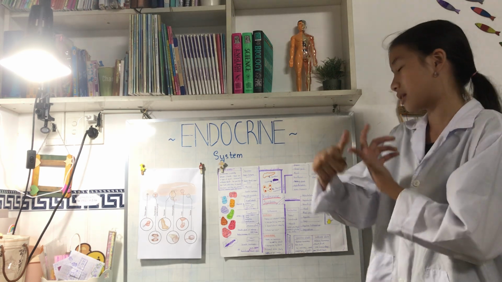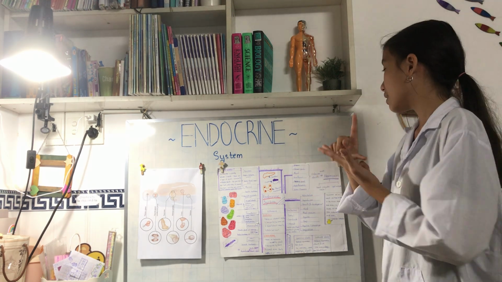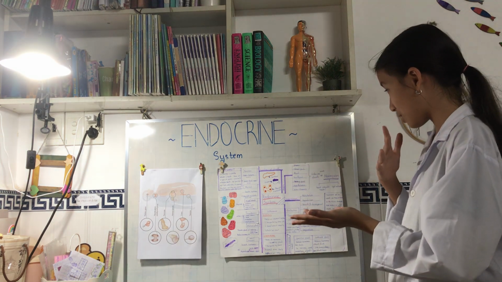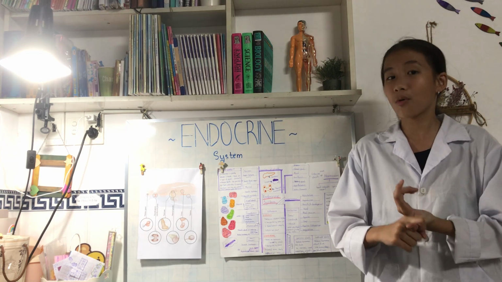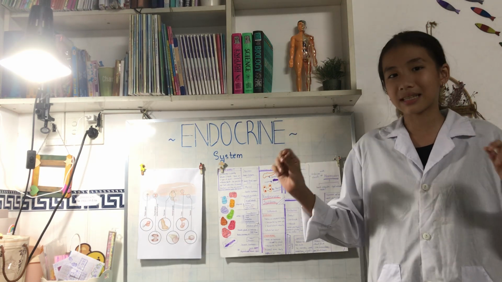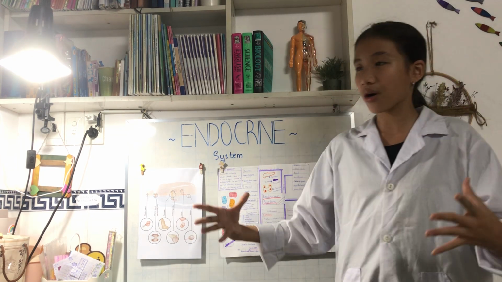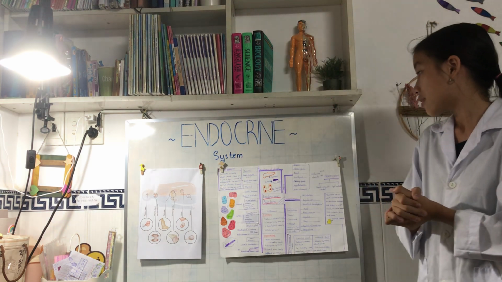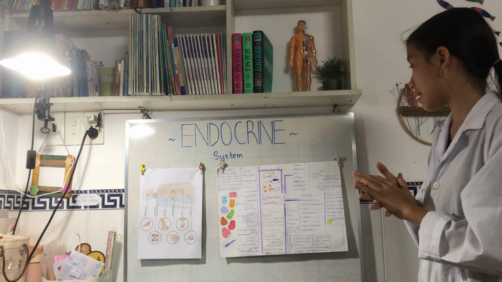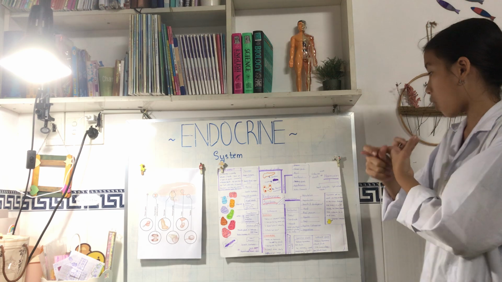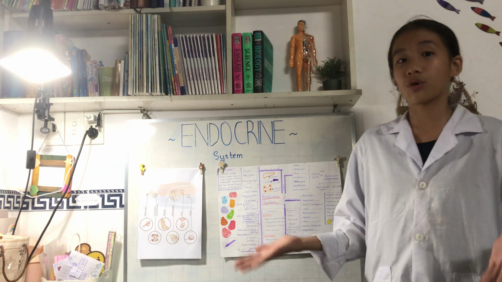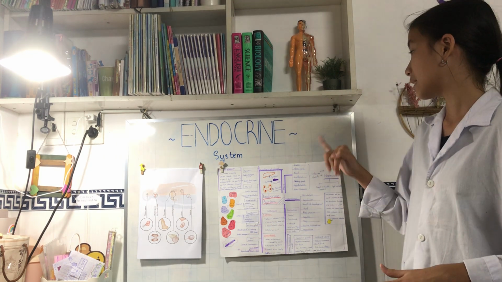This includes the pancreas, the adrenal glands, the thyroid, parathyroid, pituitary glands, the hypothalamus, the testes, and the ovaries, and most importantly, the hormones, which is like the blood cells, the blood of the circulatory system. But now we have the hormones, so it's basically the cells of the endocrine system. Now, these are all the endocrine glands, and they secrete hormones, and these come in 2 types. The first one is water soluble, and the second one is lipid soluble, which is fat soluble. Lipid is fat. So that is all for the parts.